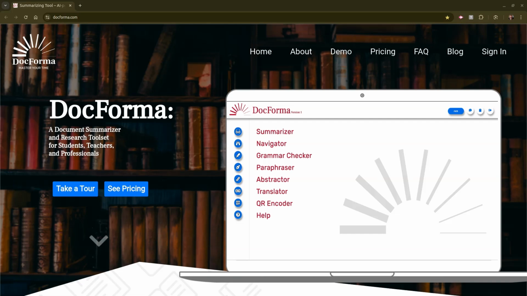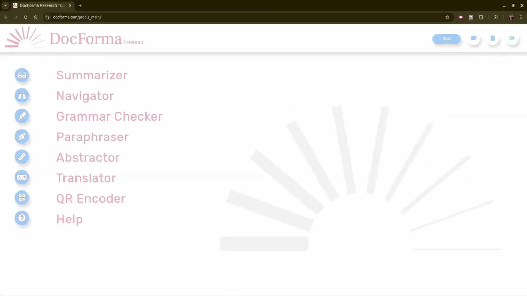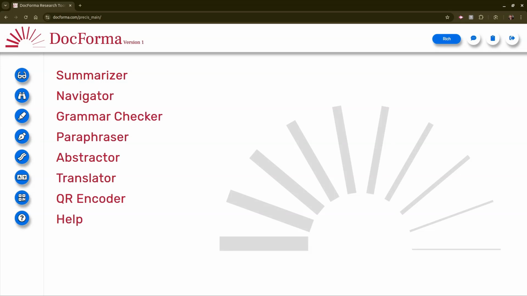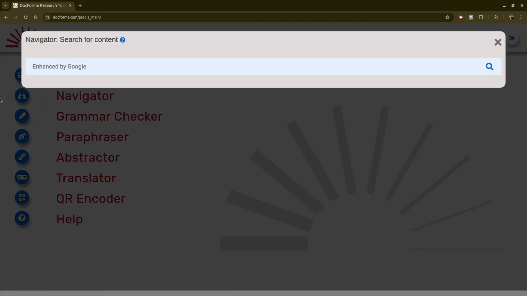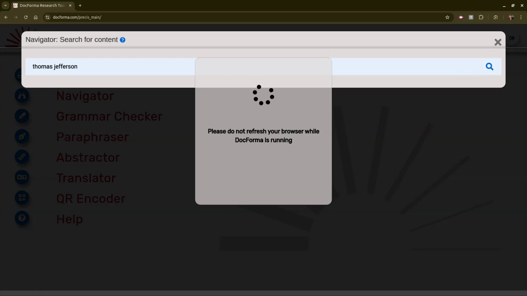In this video, we will demonstrate how to use the DocForma Navigator. First, sign into DocForma and click on the binoculars icon to access the Navigator function. When you first access the Navigator, you will see a search field where you can enter a search string. Click on the magnifying glass icon on the far right to perform the search.